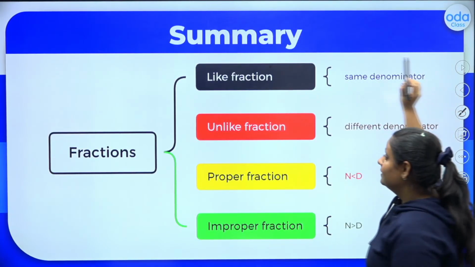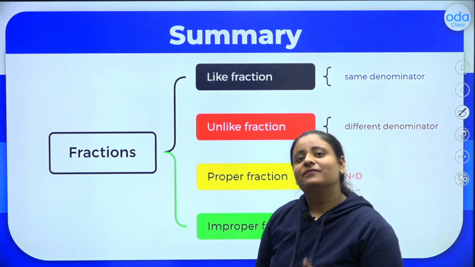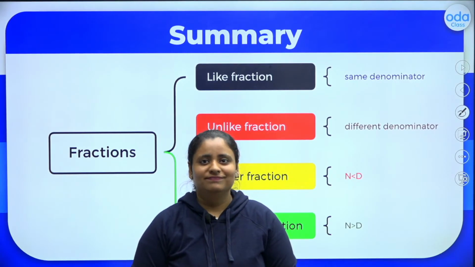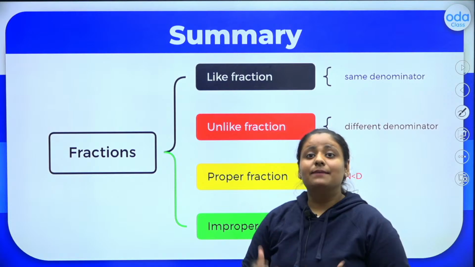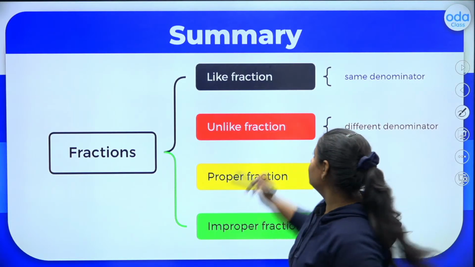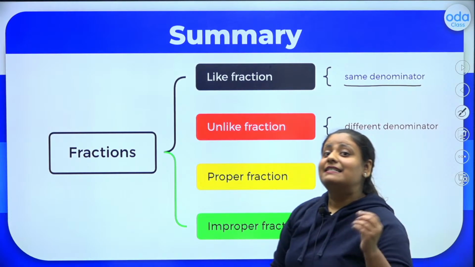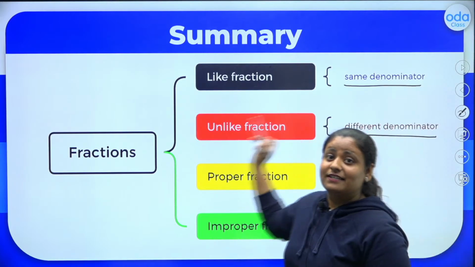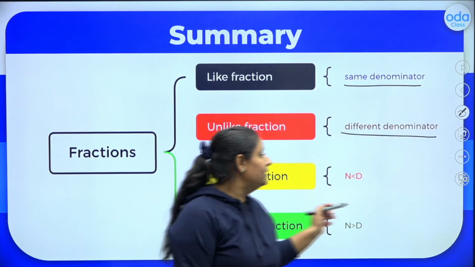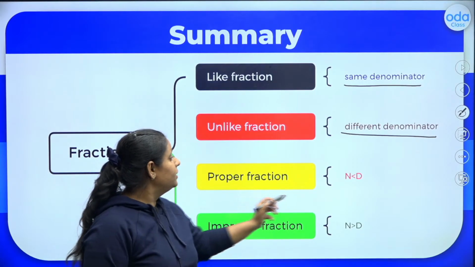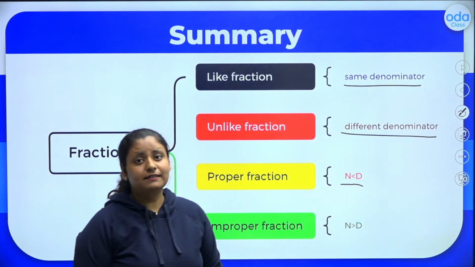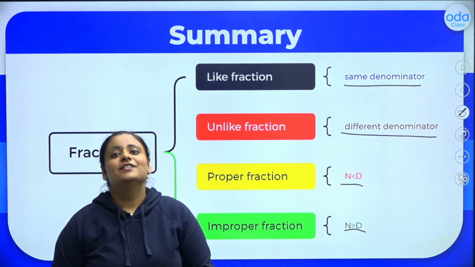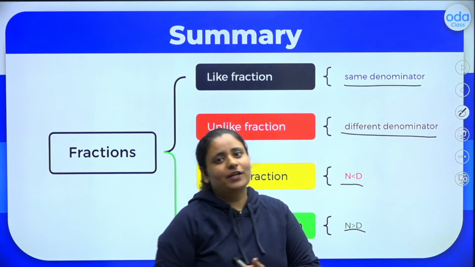Yes? Alright. So what we have learned in today's class. First we started with what exactly a fraction is, which is a part of a whole. Alright. Then we learned about types of fractions. So what are like fractions? In which the denominator is the same. Then we learned about unlike fractions where the denominator is different. Then we learned about the proper fraction where the numerator is lesser than the denominator, right? An improper fraction where the numerator is greater than the denominator. So I hope all of you enjoyed this class.